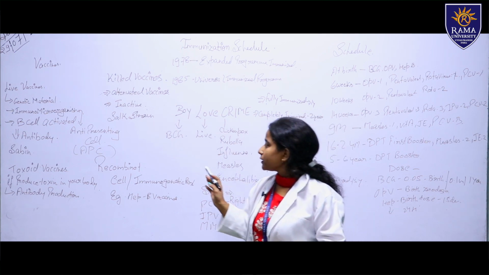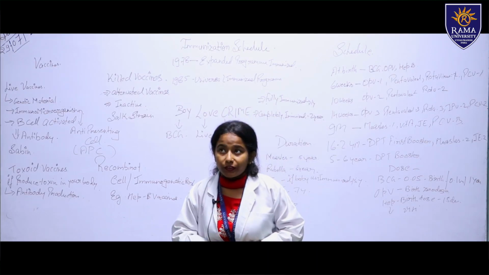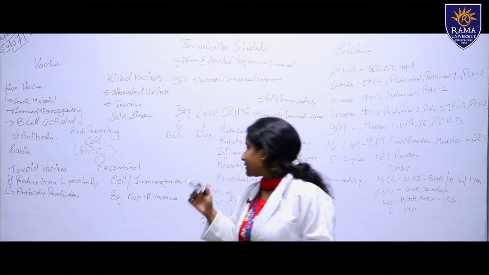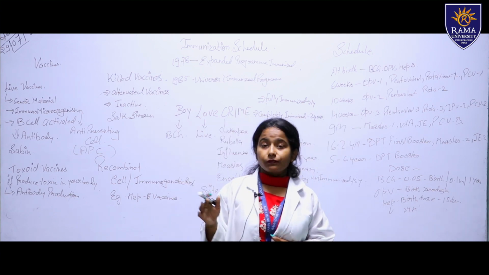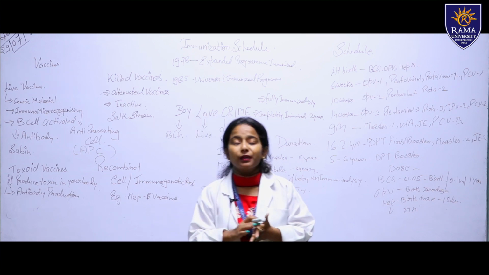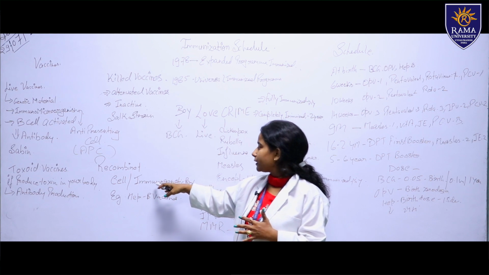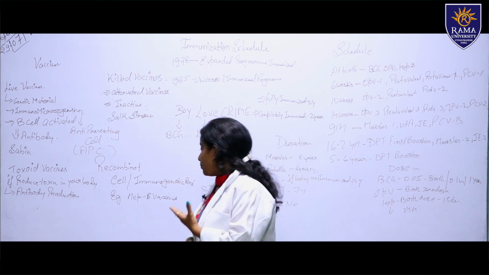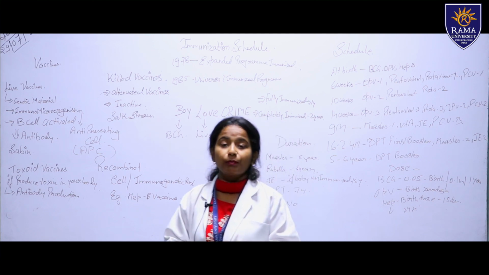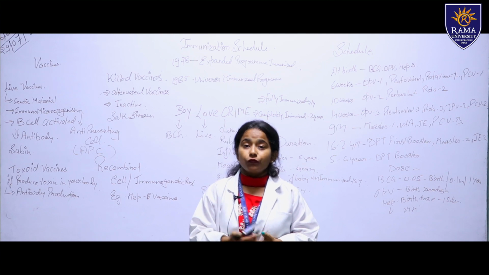Then after that, recombinant vaccines. The fourth one, recombinant vaccination, involves the cell and the immunogenic part. There is a cell mutation in the immunogenic part. Examples are the hepatitis B vaccination and Haemophilus influenzae.